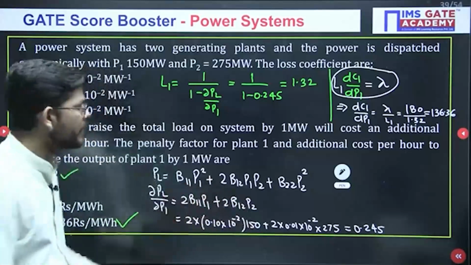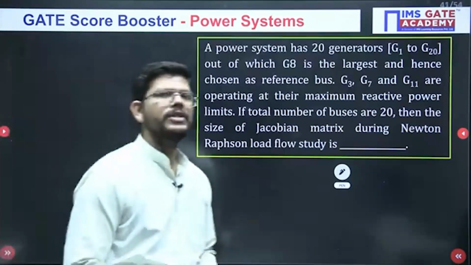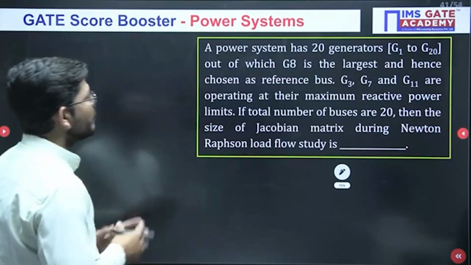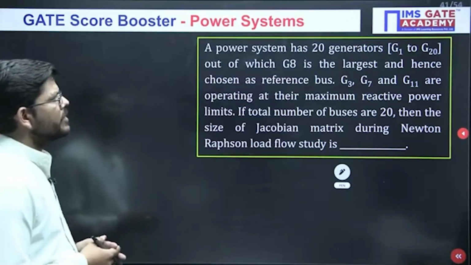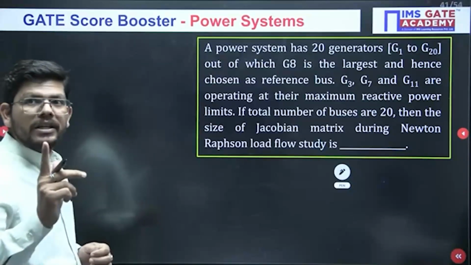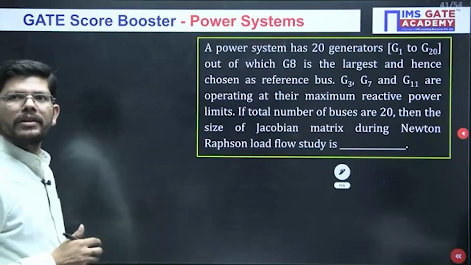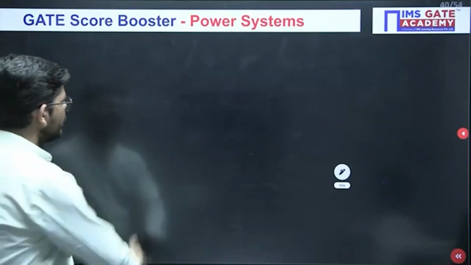Any question, if it is coming from this topic in the GATE exam, you will be able to get it through. So, moving towards the last question of today, and this is from Jacobian matrix. A power system has 20 generators, G1 to G20, out of which G8 is the largest. D12 is 0.01. Oh, I have written a wrong value here.